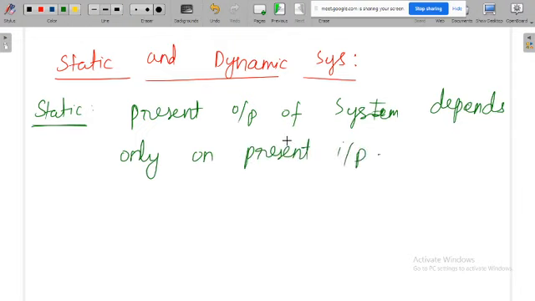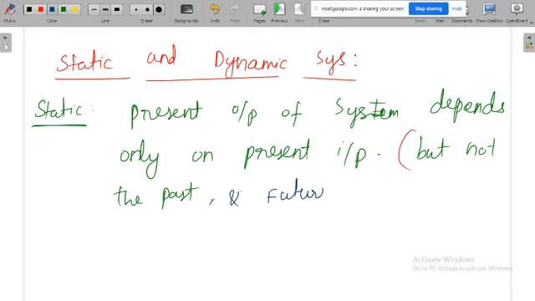See here, the output depends only on the present input, but not the future, and not the past. You have to be very careful here. But not the past input and not the future input. That past input and future input are not allowed.